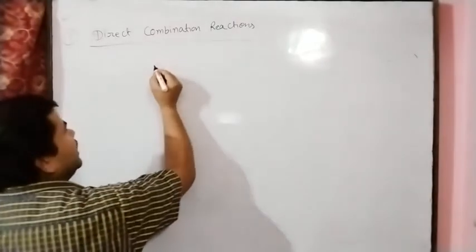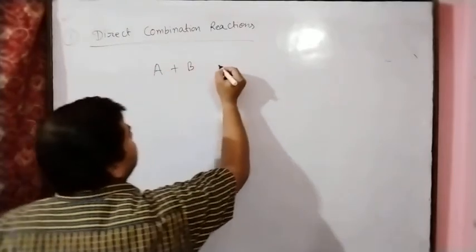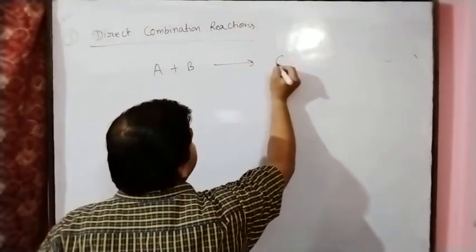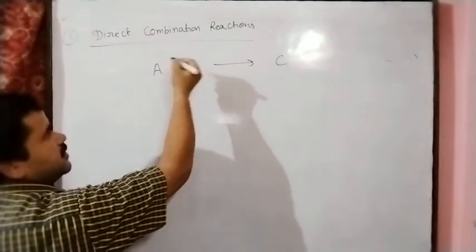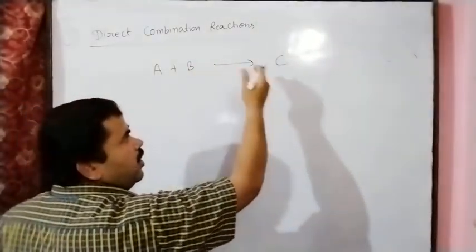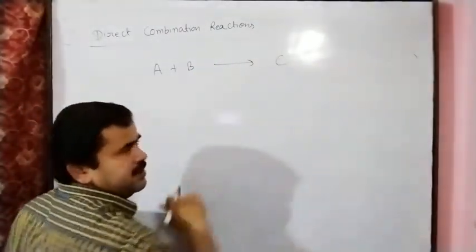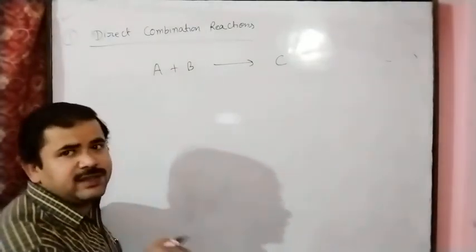We can see here, suppose that A plus B combined and we get the product C. So here two or more substances react to form one new substance. This is called direct combination reaction or synthesis reaction.